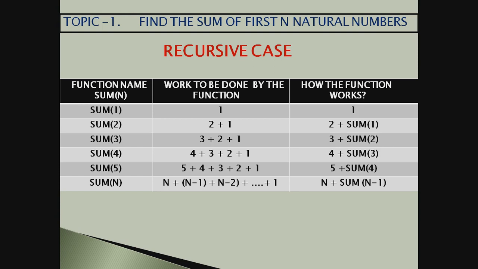So again, let us understand it. Now when sum1 is passed, Python will give me 1. Because it is the terminating case, we'll put a code for it. We'll say if sum1, then give 1.